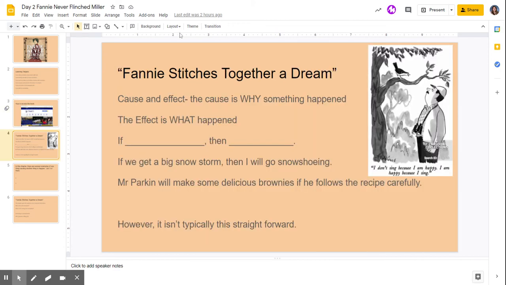All right, slide 4. Today we're going to be talking about cause and effect. The cause is why something happened, and the effect is what happened. One of the examples I gave to the 7th grade class earlier today was my daughter was learning how to use the microwave, and she put in one of those bricks of cream cheese with the tin foil around it, Philadelphia block of cheese, and she wanted to soften it for her bagel.